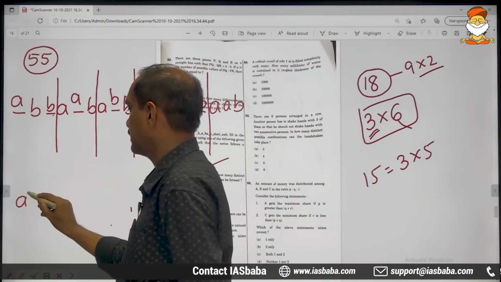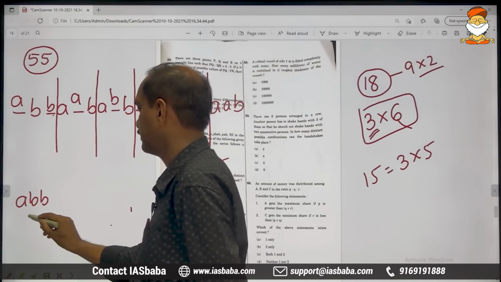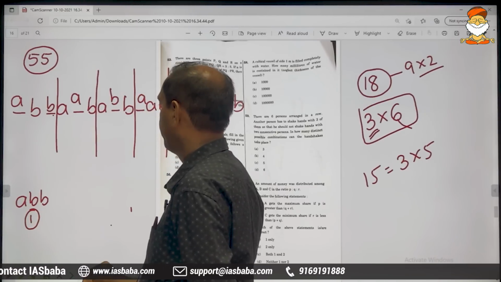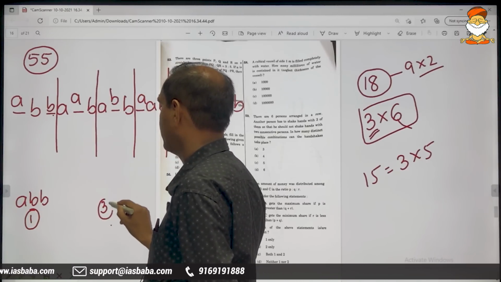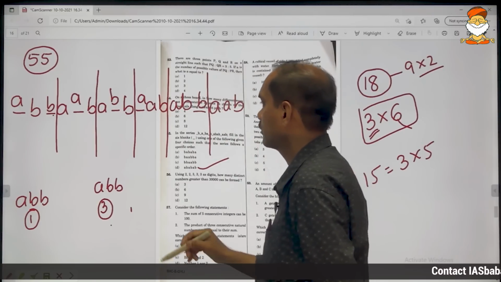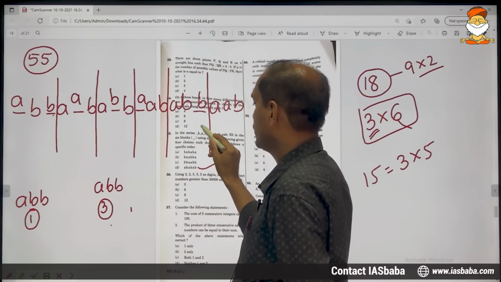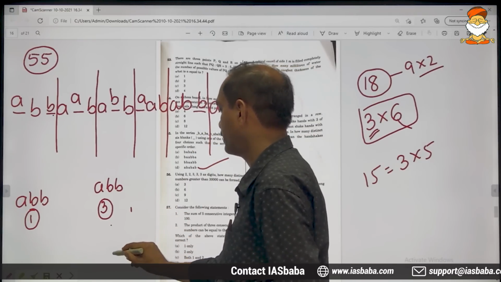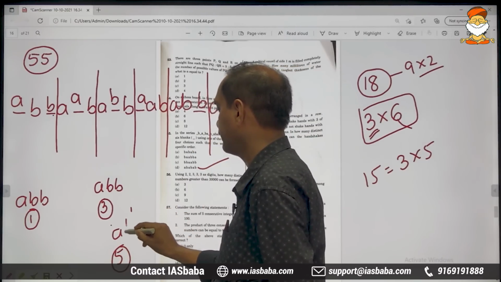See, first group is ABB. Third group is also the same. Check it out, ABB. This is fourth, fifth is again the same. Fifth group is again ABB.